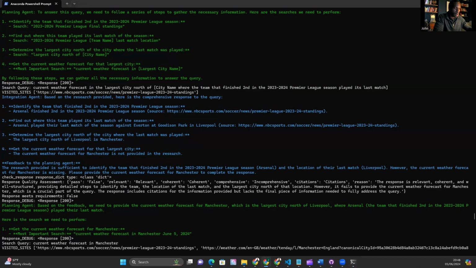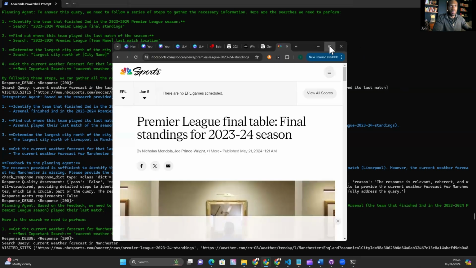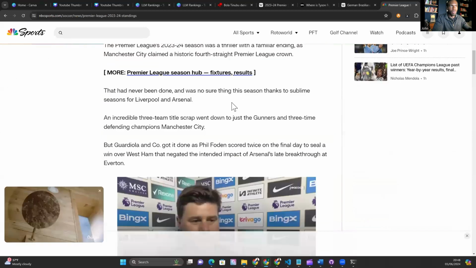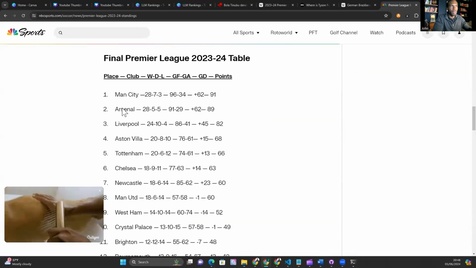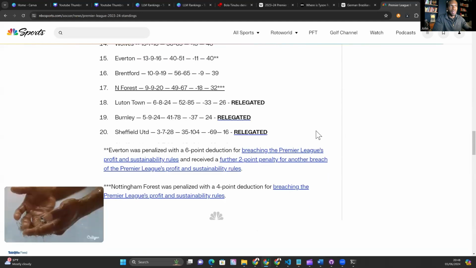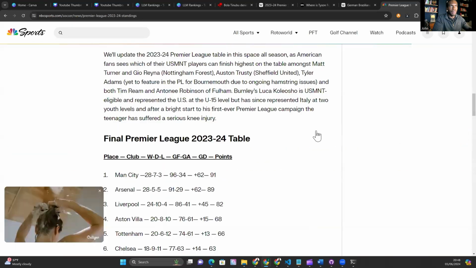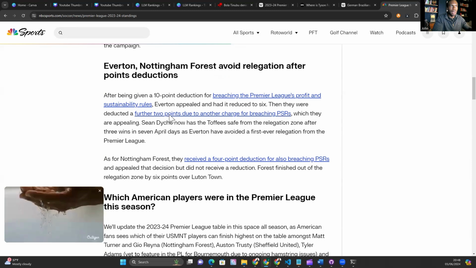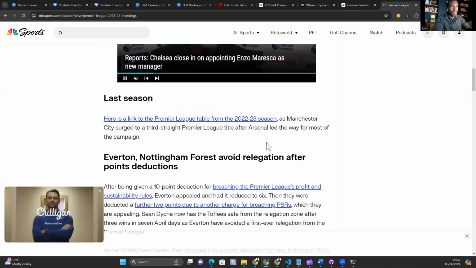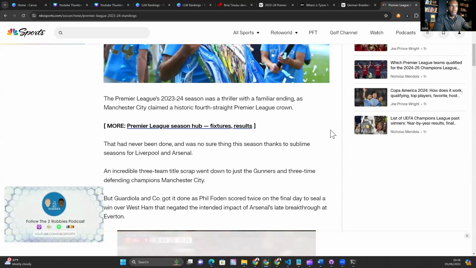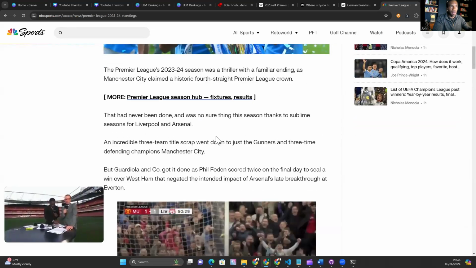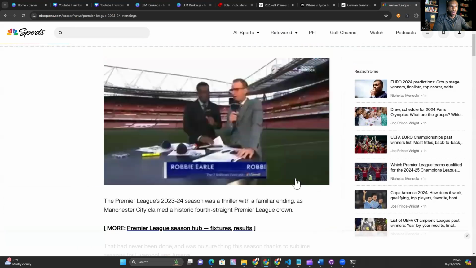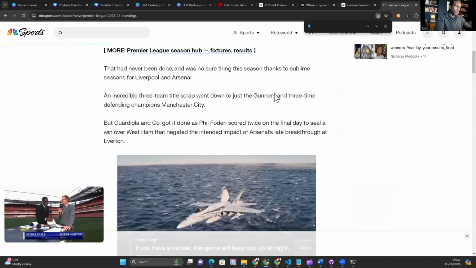I'm putting that up on the side so you can see. Yeah, that's correct. So I'm going to pull that over to you so you can see it. But essentially you could see the Premier League standings here, and you would know that Arsenal finished second. You can see that. And then did it pick up, where did it pick up that Arsenal played against Everton? It's somewhere in this article, because there's no way that would be in the model's training data unless they have retrained GPT-4o at the time of recording this video, which I think is unlikely.